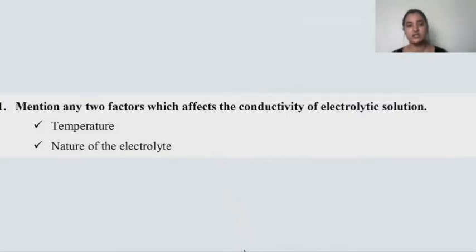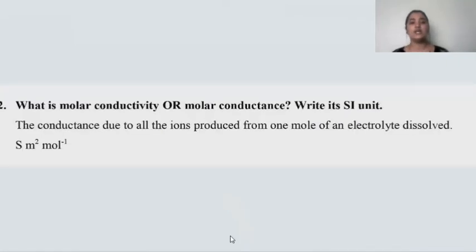The next question here is regarding what is molar conductivity or molar conductance. Write its SI unit. Molar conductance, makla, here conductance, what is it, I will tell you. Conductance is the capacity of a material to conduct electricity. And what is molar conductance here? Molar conductance, makla, is the conductance due to all the ions produced from 1 mole of an electrolyte.